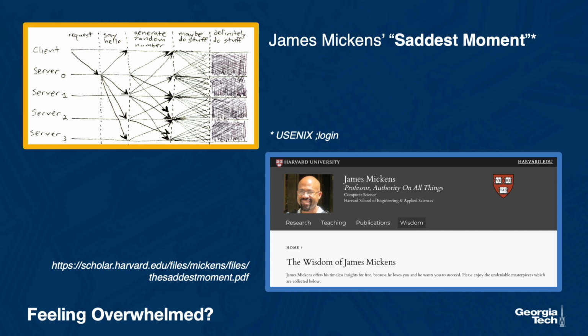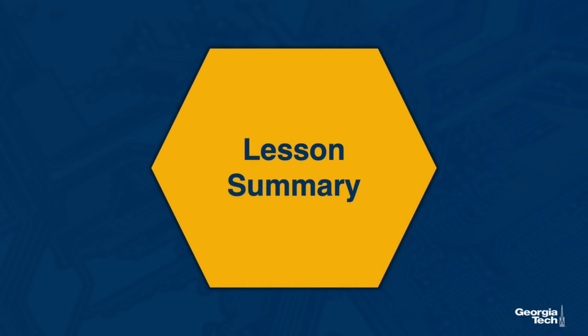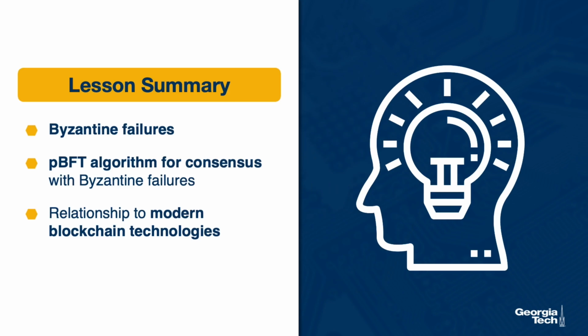In summary, in this lesson, we talked about solutions that allow distributed systems to deal with Byzantine failures. We described what Byzantine failures are and introduced the Byzantine Generals problem. We described the PBFT algorithm for practical Byzantine fault tolerance for systems with less than a third faulty nodes. And we briefly made some connections between Byzantine fault-tolerant work from the distributed computing academic and research community and the more recent work on distributed ledger technologies and blockchain.